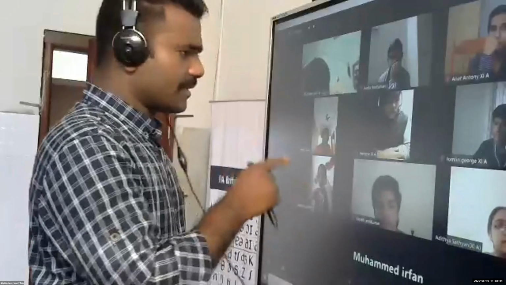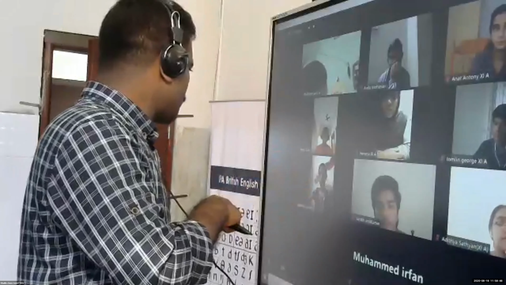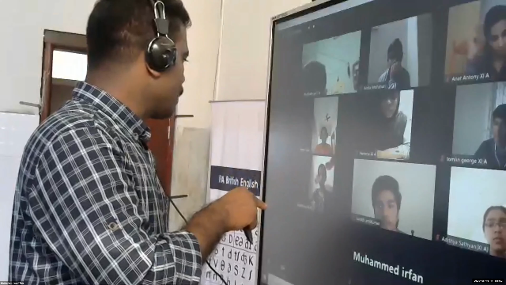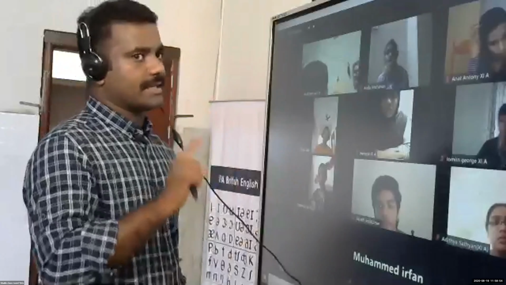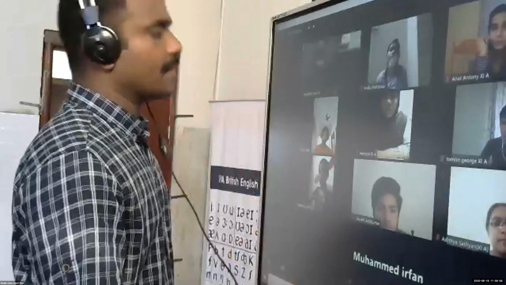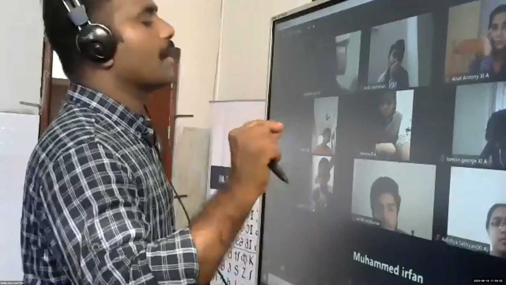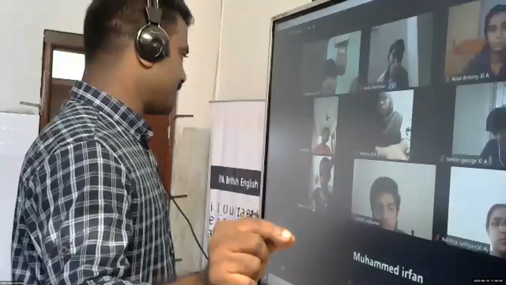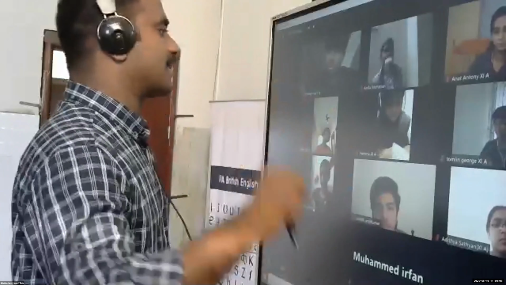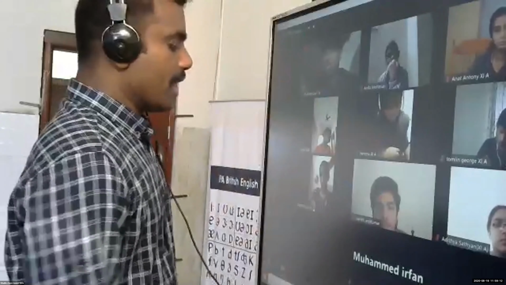Now, withdrew goods for personal use, rupees, suppose 5,000. The entry will be drawings account debit to purchase account. From purchase only we are giving, they are taking goods.